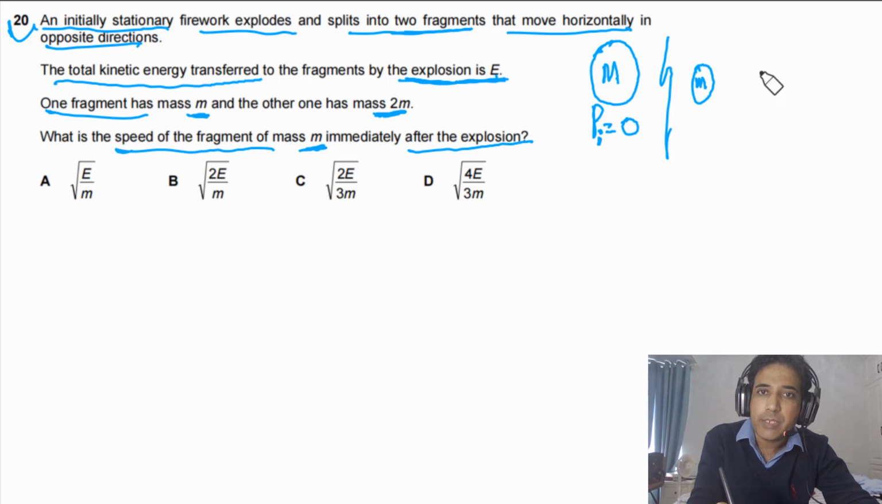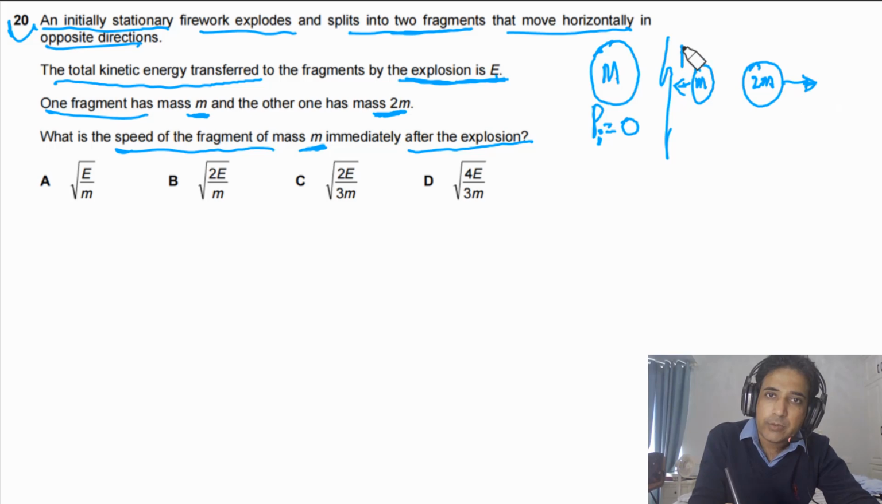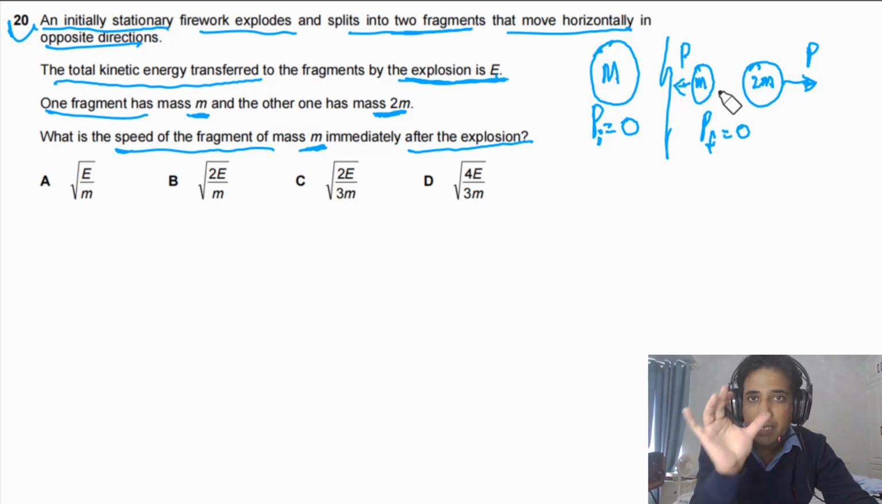Let's say one has mass m and the other one has mass 2m, and these two move in opposite directions. Let's say the momentum of this one is p, the momentum of this one also has to be p, because the final momentum also has to be equal to 0. So these two have the same momentum.